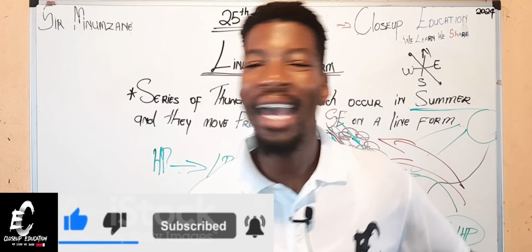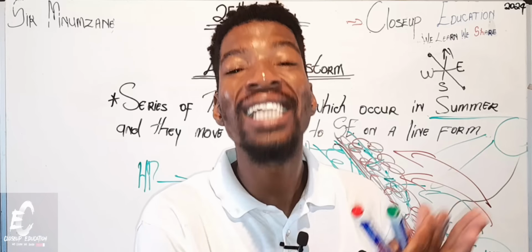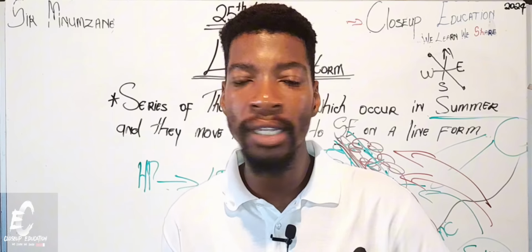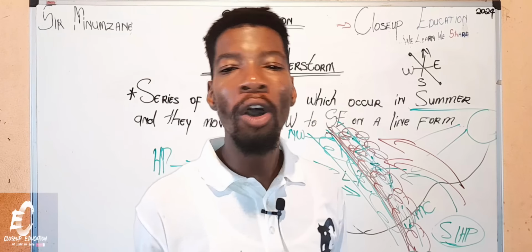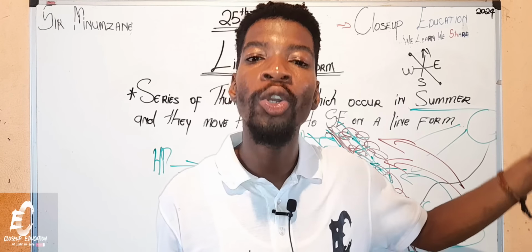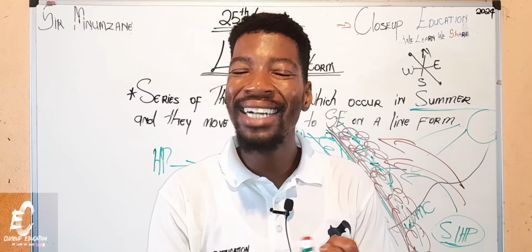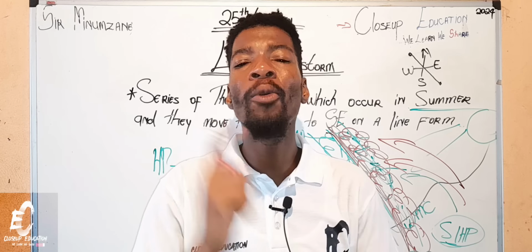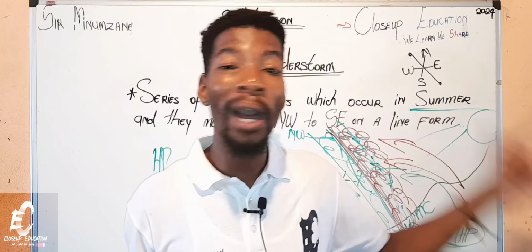Because the line thunderstorm definitely has its disadvantages, guys. We know its disadvantages. I just named them. There will be floods. When there are floods, we know soil erosion, destruction of electric cables and stuff like that. Even it could spark fire.